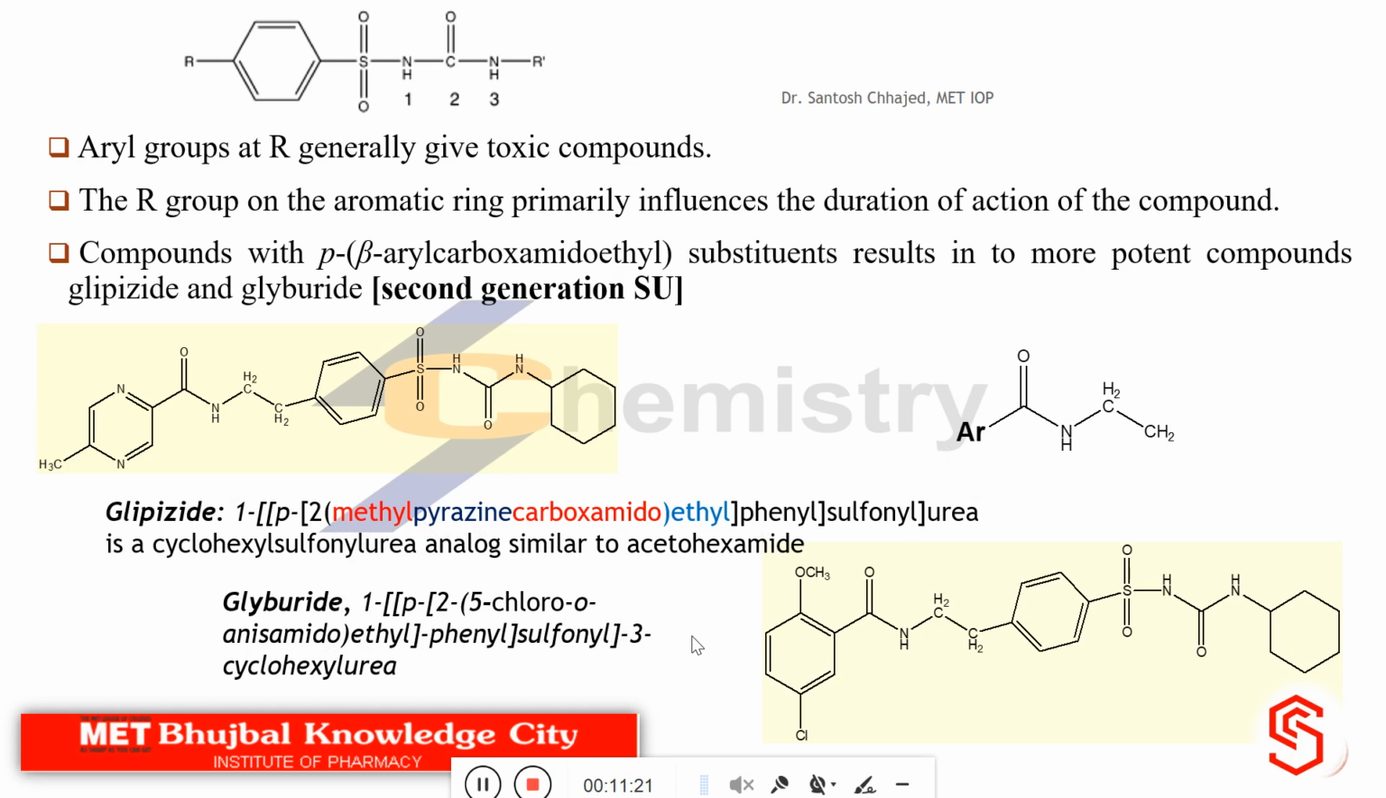The second drug in the class, that is second generation, is glyburide. Here the aryl portion has become modified in the manner that it is 2,5 chloro ortho anisamido ethyl phenyl sulfonyl 3 cyclohexyl urea.